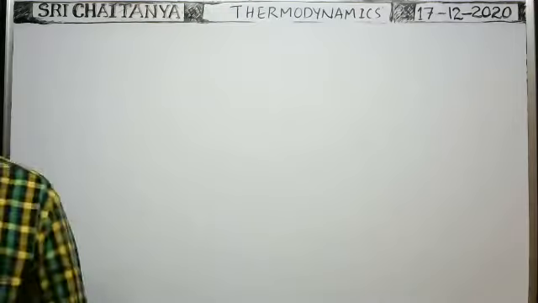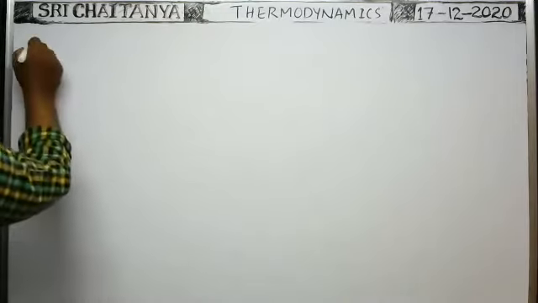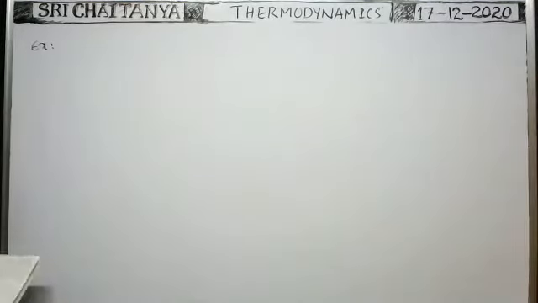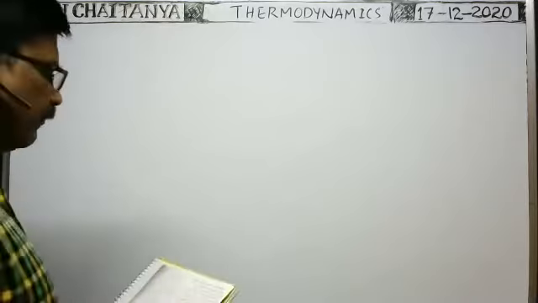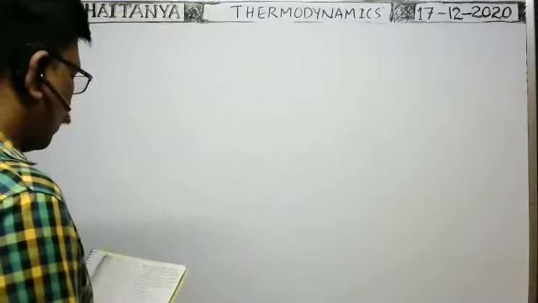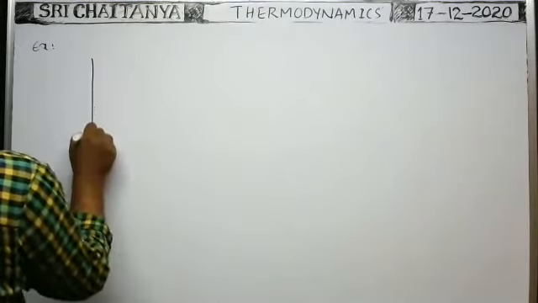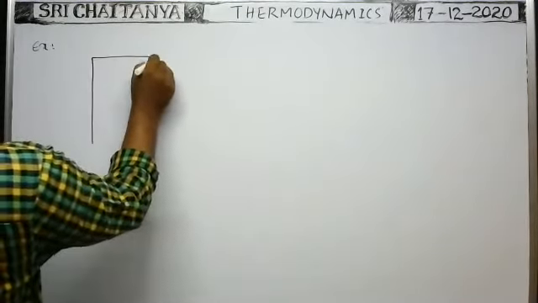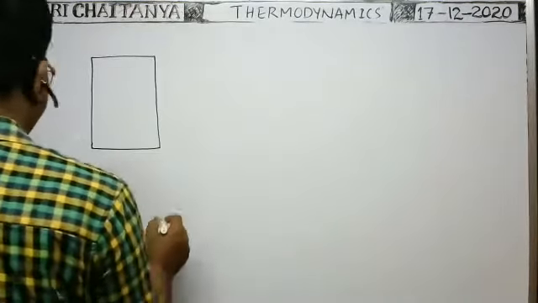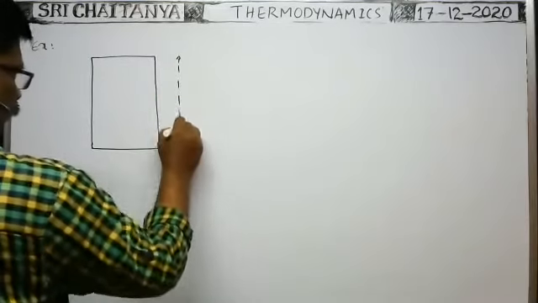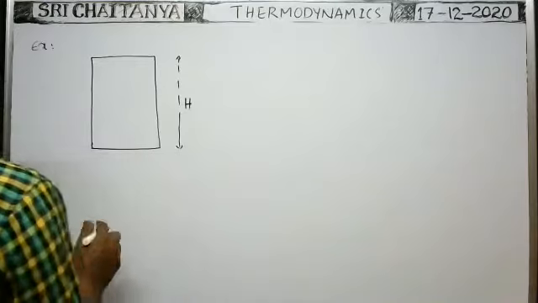Okay, next. One more example. An ideal gas of molar mass capital M is contained in a vertical tube of height capital H, closed at both ends. Here, in a closed cylindrical vessel of height H, the height of the cylindrical vessel is capital H. It is filled with ideal gas of molecular weight.